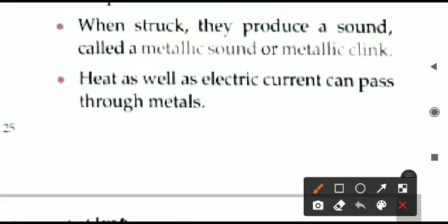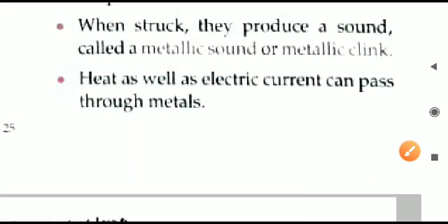Next one is whenever the metal is struck by any object, then sound is produced, and the sound is called metallic sound or metallic clink. Like the ringing of a bell produces sound. That is because the bell is made up of metal. So that is a simple thing. So the metallic clink is produced. That means sound is produced only by hitting an object on the metal.